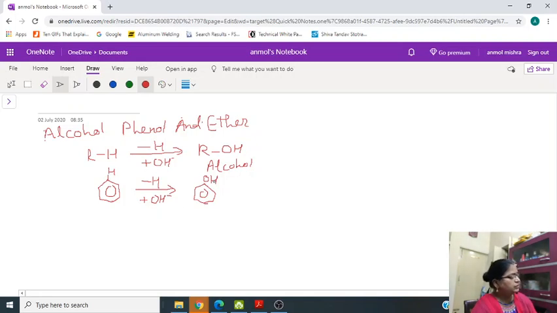Now we'll study about the classification of alcohol and phenol. The first classification is on the basis of number of OH group.